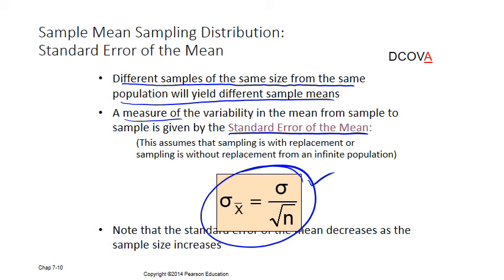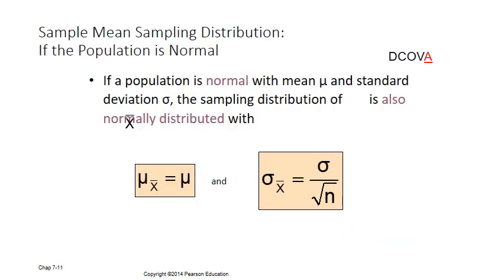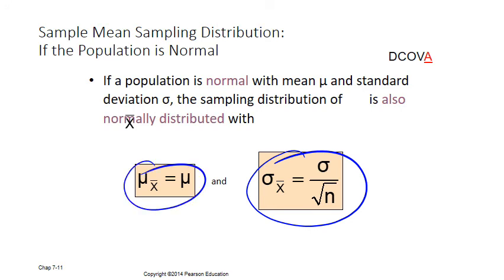This is the formula: sigma x bar equals sigma over square root of n, and this is always equal. You can verify it by substituting the values here, and you can see it will become equal, and this was already equal, 21 and 21.